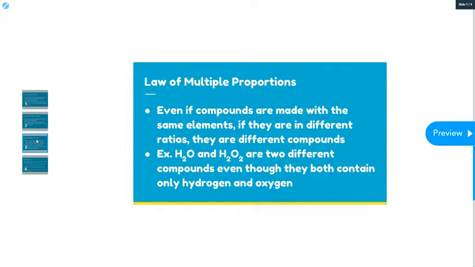Another great example of this is carbon monoxide and carbon dioxide. Carbon monoxide is CO. So you have your carbon monoxide detectors. Make sure you check them to make sure your carbon monoxide detector is working. It's a good thing to do every year at your house. And then you have carbon dioxide. The carbon monoxide detectors do not detect carbon dioxide. They are only designed to detect carbon monoxide because they're 2 different compounds.